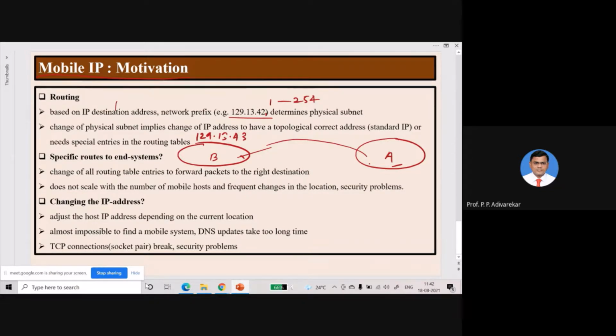Most of the users are mobile in nature, so they will frequently change their location from one cell to another cell. Every time they change the cell, their IP addresses will also change, and the corresponding routing table entries will also have to be changed. So what is a quick solution for this particular problem?